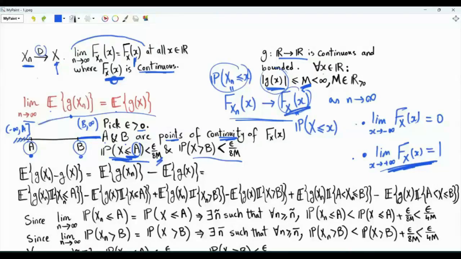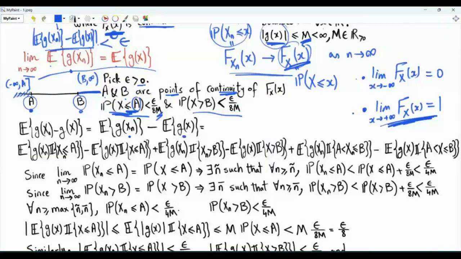To prove our result here, we need to show that the magnitude of the expectation of g of X_n minus the expectation of g of X, the magnitude of this difference, can be made arbitrarily small. I can make this magnitude less than any arbitrary positive epsilon. So this is the idea.